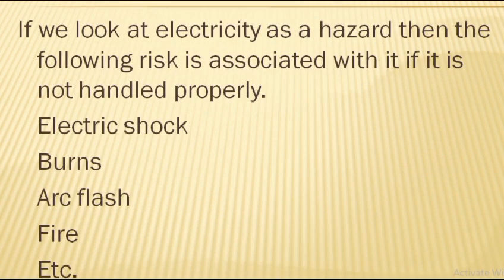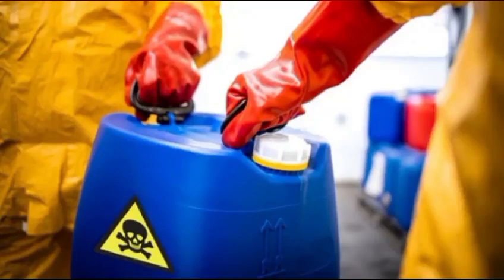If we look at electricity as a hazard, then the following risks are associated with it if it is not handled properly: electric shock, burns, arc flash, fire, etc. We can simply say that any object or source that can cause harm or injury is called a hazard, and the harm or injury and the intensity of harm or injury caused by them is called a risk.